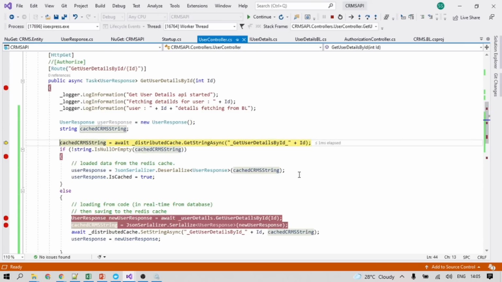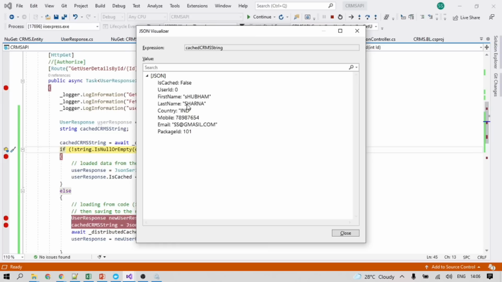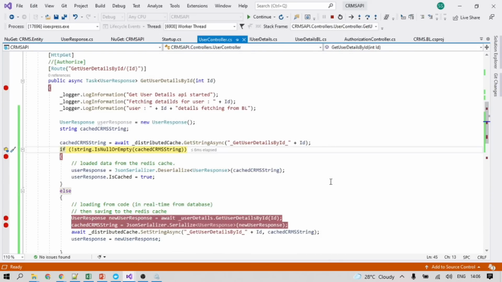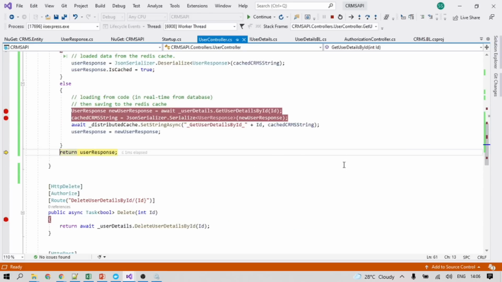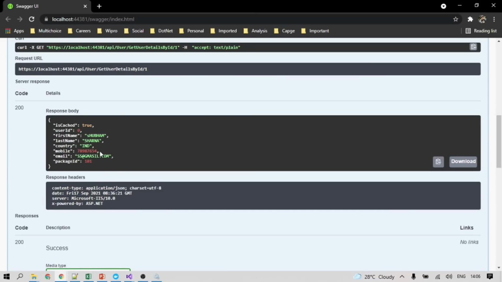Okay, so this time data should come from this cache memory. See, data is coming. Okay, it means our caching works, the data is coming from the cache. So we are making it true here, is cache true. In the function, F10, data is coming, so let's make it true. Return the data. So you can see is cache true and all the data is coming, the same data we got from the Oracle database.